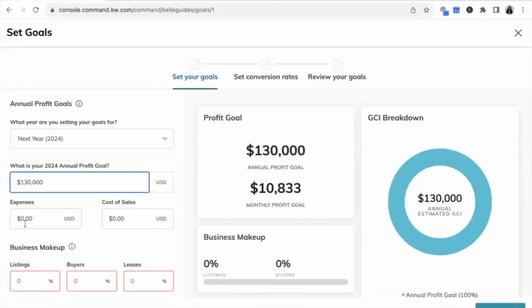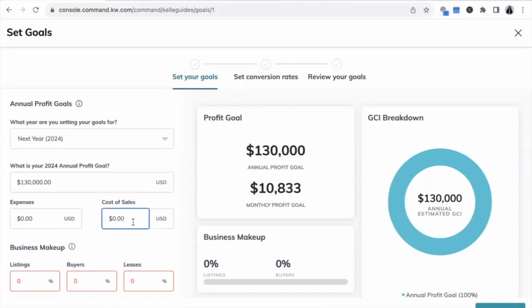So when we look at that, we're adding in our expenses and our cost of sales. In general, these are going to be about 30% each. Let me tell you the difference between these. Your expenses are things that are essentially fixed. There are things like your cell phone bill, your fees to your brokerage, your office fees, your desk fees, whatever it is, these are the things that are fixed. Maybe you take into consideration your health insurance or different types of insurances you may have. These are your fixed expenses.